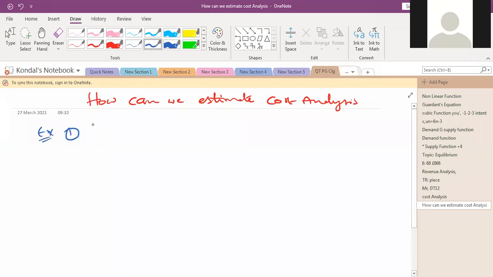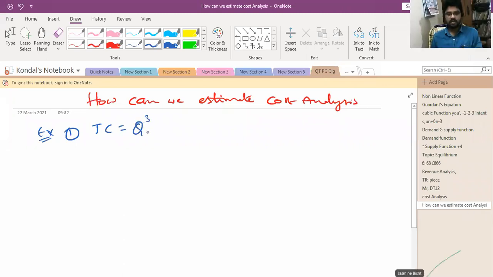For example, take TC is equal to Q power 3 minus 2Q square plus 5Q plus 10.